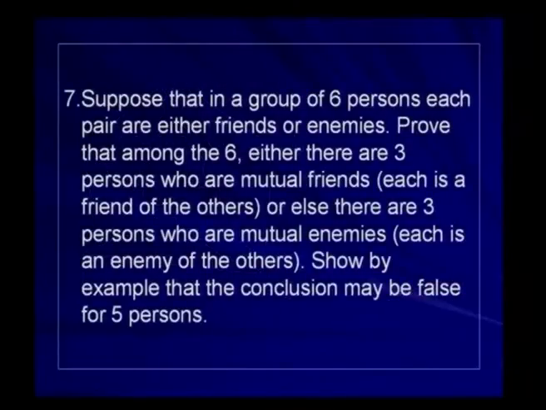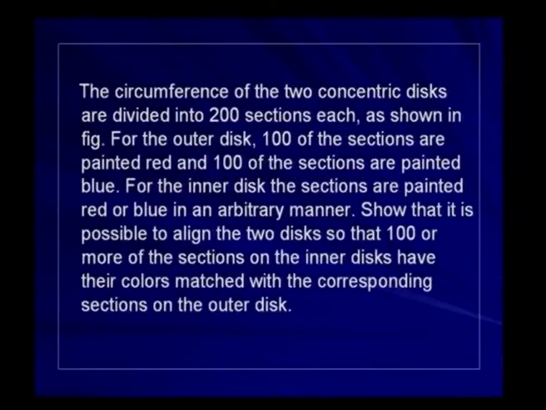Let us consider one more problem, which is again in a similar way. Same idea, very simple idea. You have 2 concentric discs. The circumference of the 2 concentric discs are divided into 200 sections each, as shown in the figure. Let us see the figure. You have 2 concentric circles like this, and the circumference is divided into 200 sectors like this.